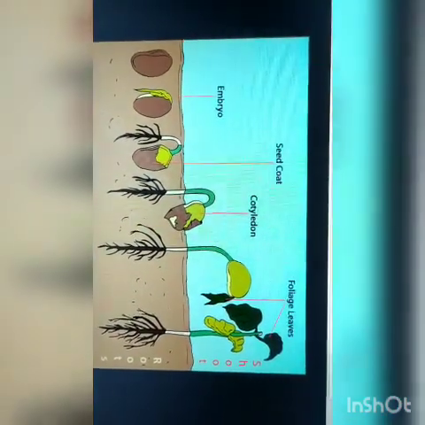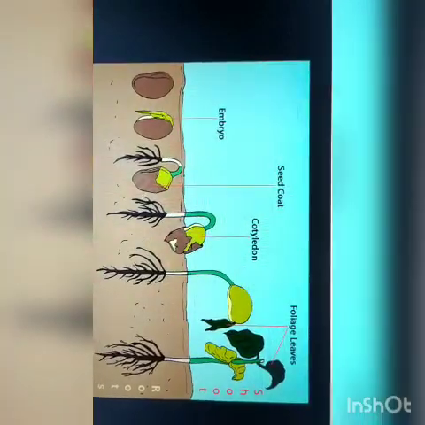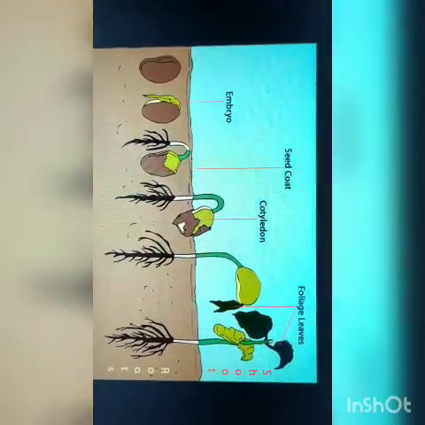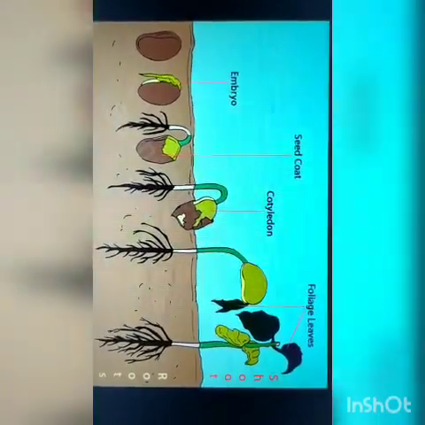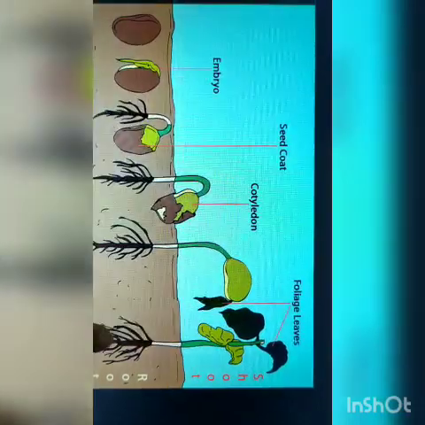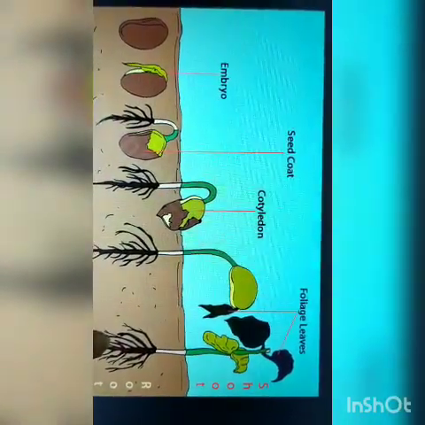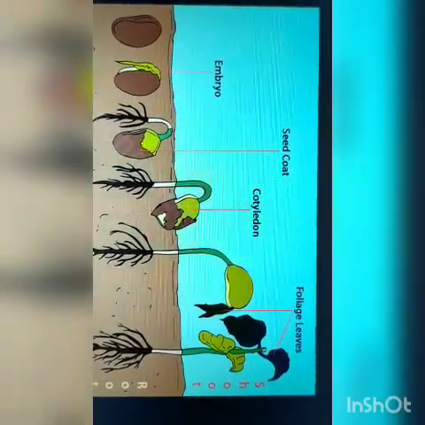Children, now have you wondered what happens to the cotyledons? What happens to the cotyledons during the process of germination? See, this mature plant. A mature plant does not show the cotyledons.